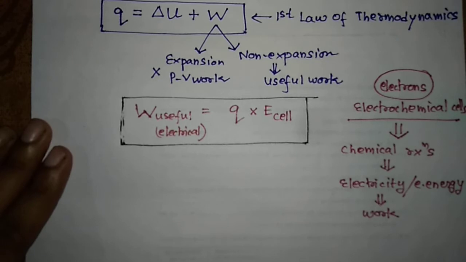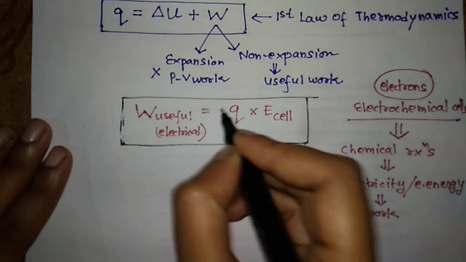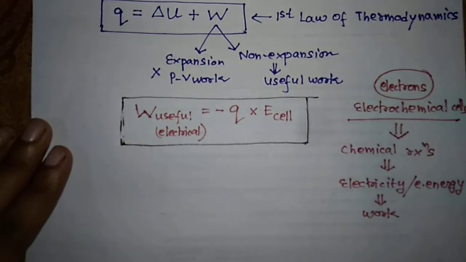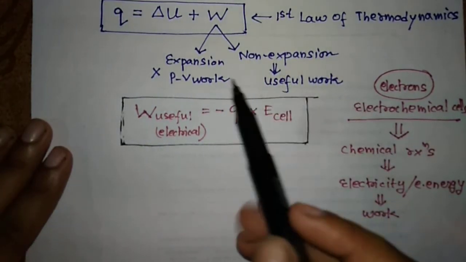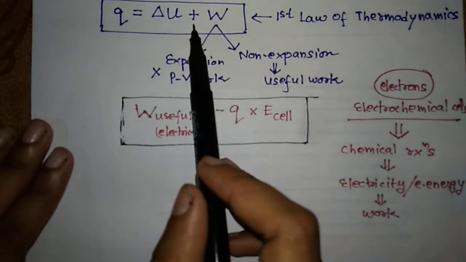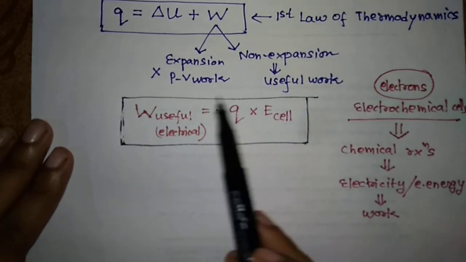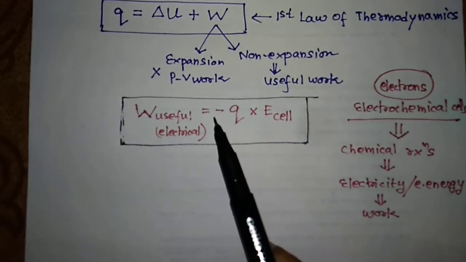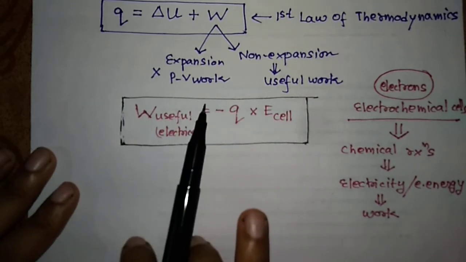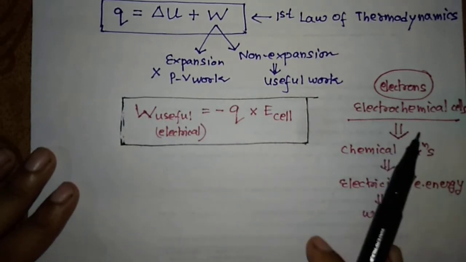Now this is the negative, your negative work. This is always negative because we have seen that the work is done by the system. So whenever the work is done by the system, we write the negative. So this is the useful work which we are getting from the electrochemical cell.